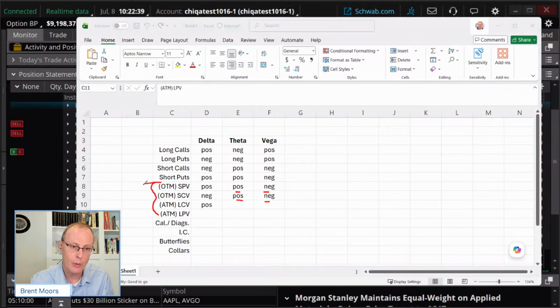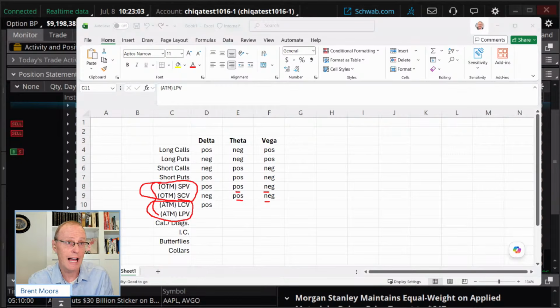What I'm showing you here with out of the money short verticals is how these trades are typically, not always, but typically implemented. Typically short verticals, we're doing them out of the money. Long verticals, long call verticals, long put verticals, we're usually doing them kind of at the money.